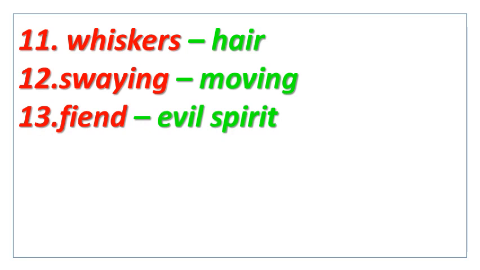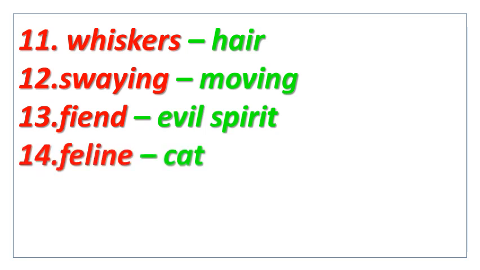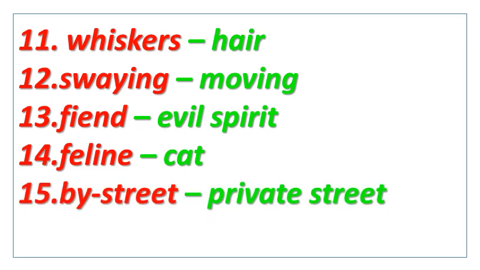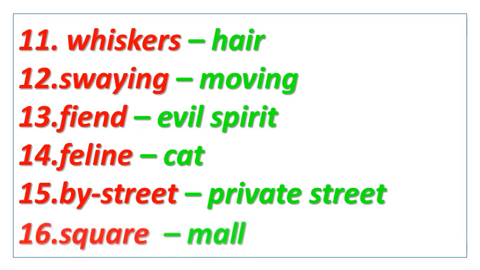Number 14, feline means cat. Number 15, by street means private street. Number 16, square means mall. So these were the word meanings of poem 3.